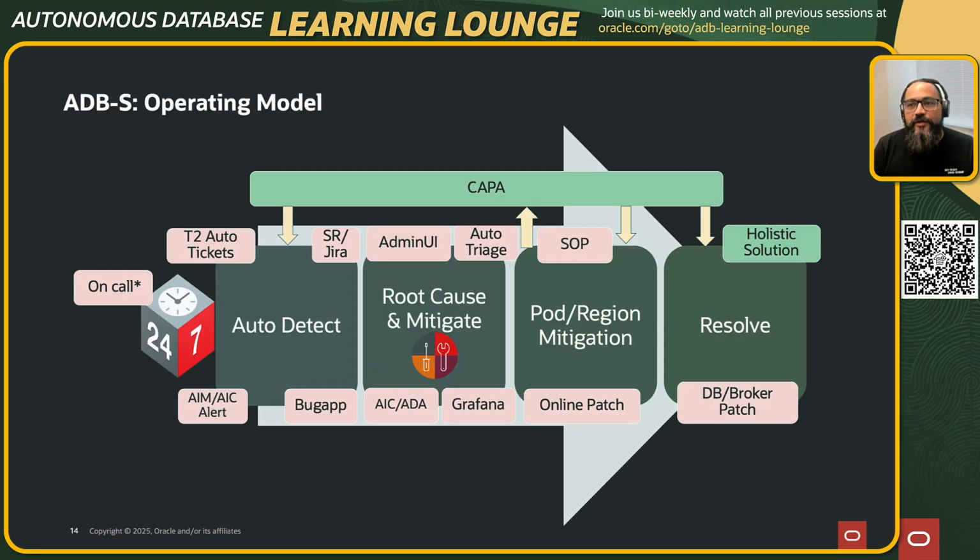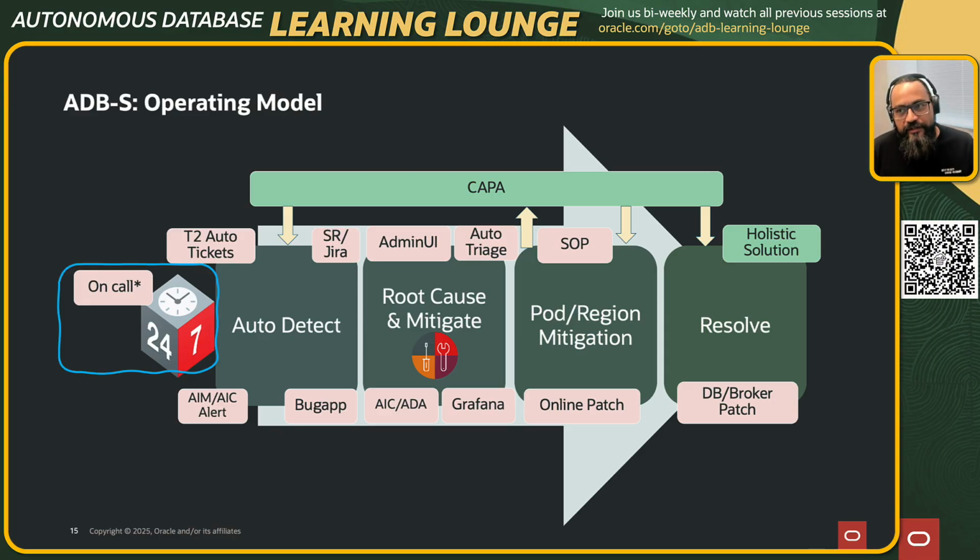Now, how do we achieve all of this, right? So this is really the working model, and I'm going to go over each part of it in detail. The idea is that on the left-hand side is where it starts. That's how the tickets come in, the various ways the tickets get filed, then how we triage them, how we mitigate them, how we resolve them. And of course, as we go through this process, there's a lot of learning which comes out of it, showing opportunities for us to improve, to get better, to get faster, right? And that's where we have this CAPA thing. So I'm going to go over each item here and deep dive into each of it, and you will see what's really happening at the back end.